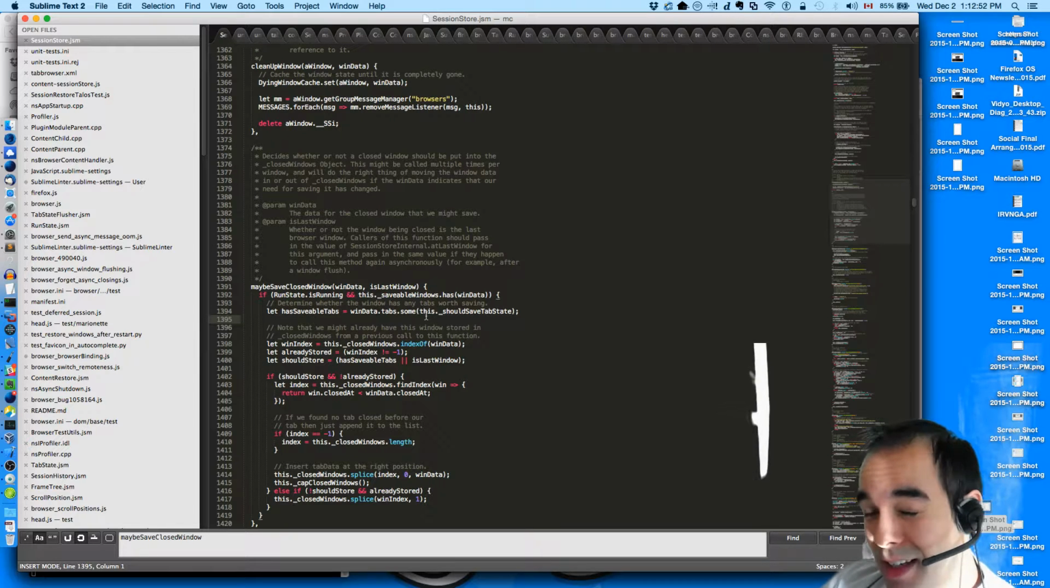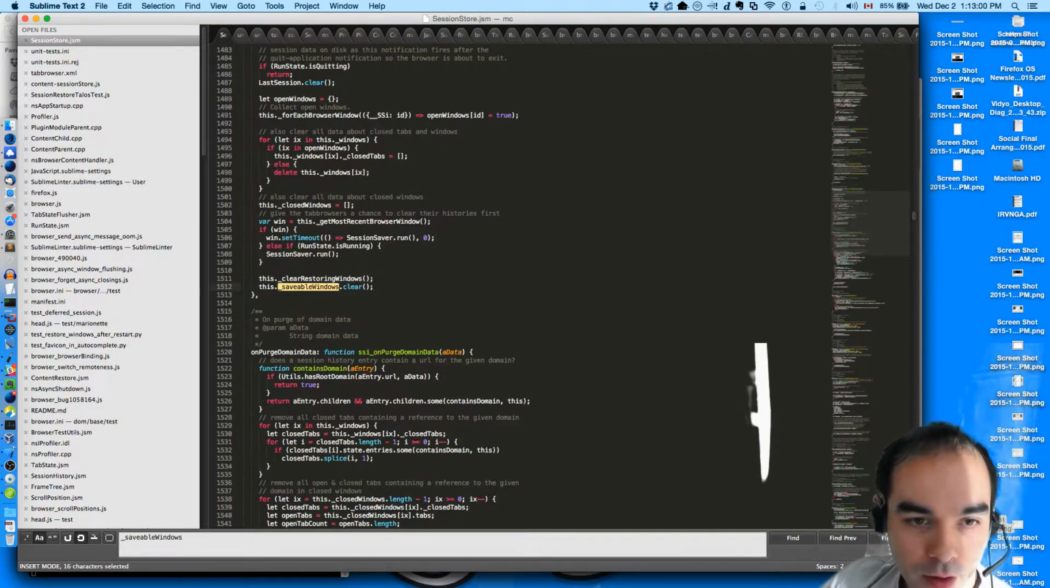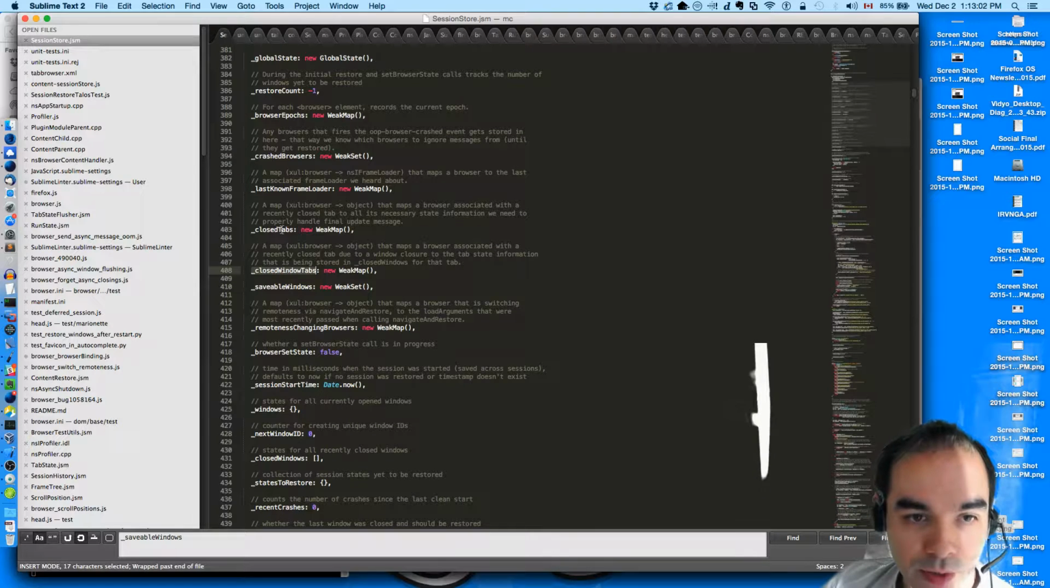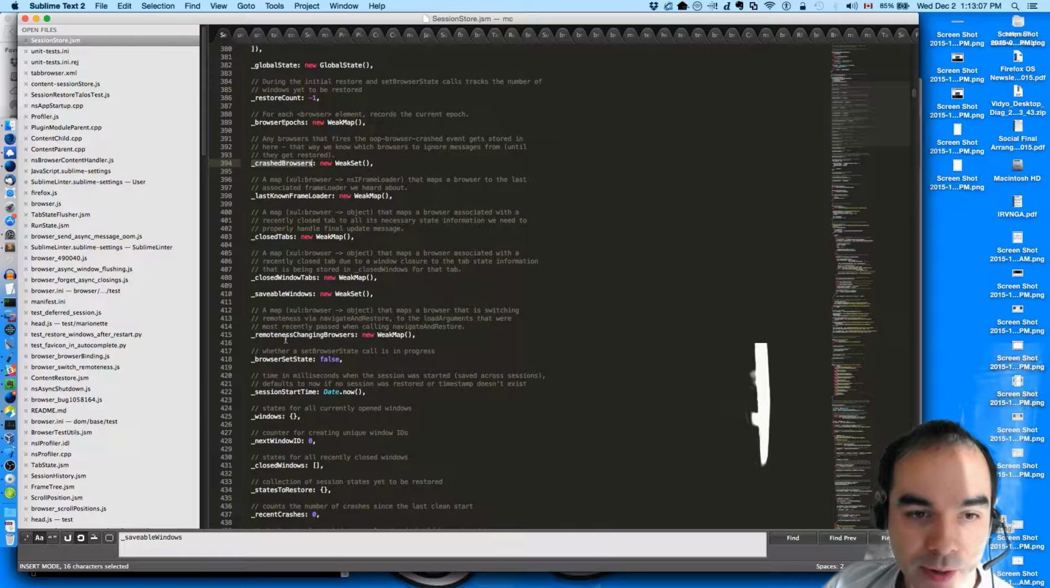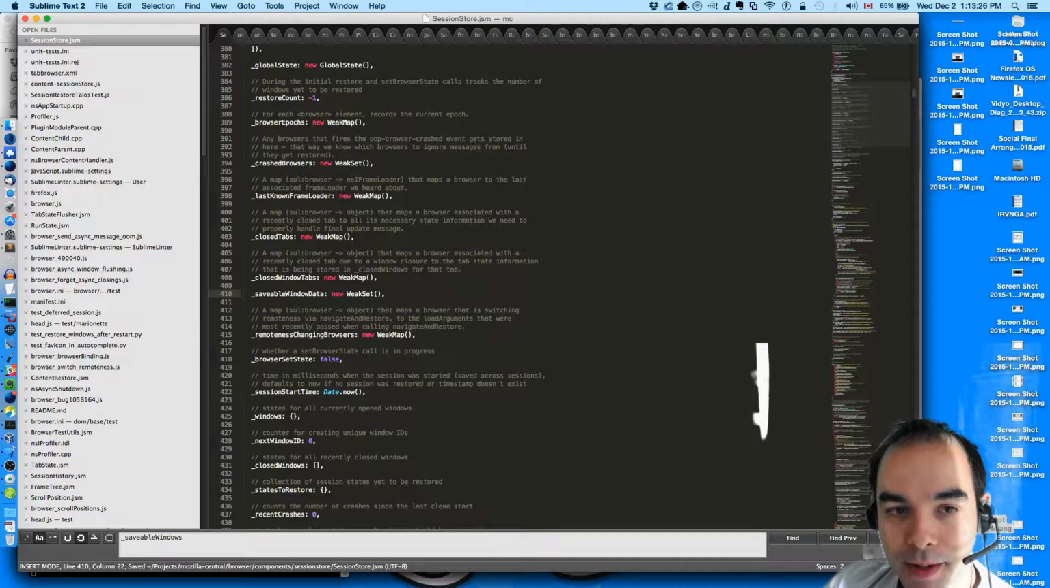I don't really like adding more state stuff to SessionStore. We've already got a bunch of these things like closed window tabs, closed tabs, crashed browsers, browser epochs, remoteness changing browsers. But you know what? It's not too bad. So maybe savable window data is the right way to go now that I think about it.